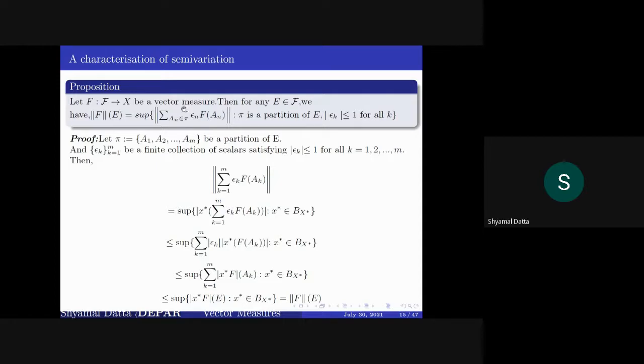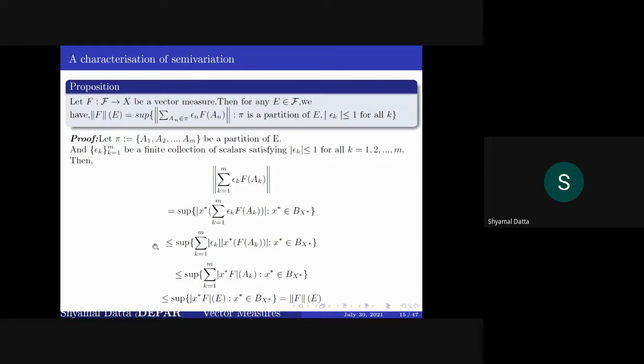Okay, so for any partition pi and any such collection, if you calculate this sum, then you can easily show that this is supremum of modulus of x star of this quantity, such that x star belongs to bX star, because by the Hahn-Banach theorem you actually find an x star which attains this norm.